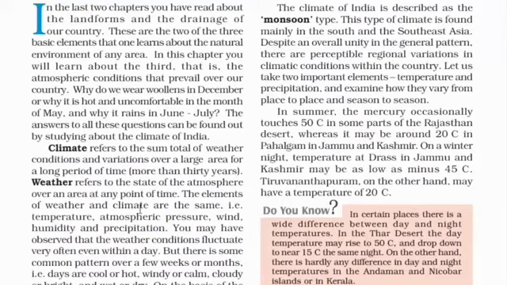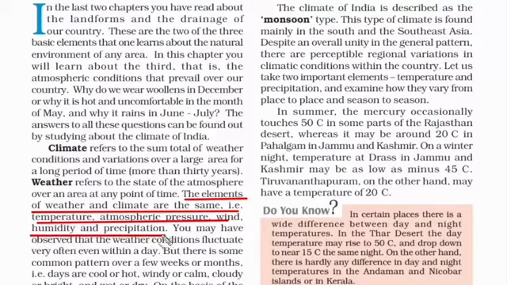Now, what are the elements that decide the weather and a climate of a particular place? They are temperature, atmospheric pressure, wind, humidity and precipitation. So do remember these four things. It can come as an MCQ in some exam.